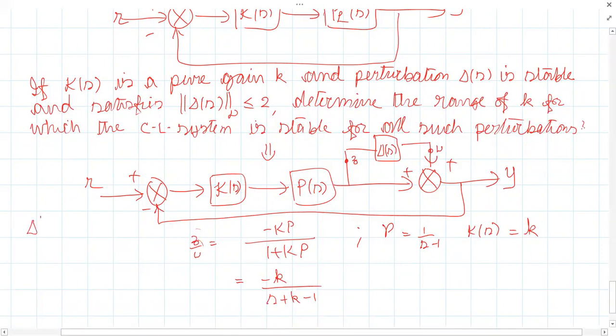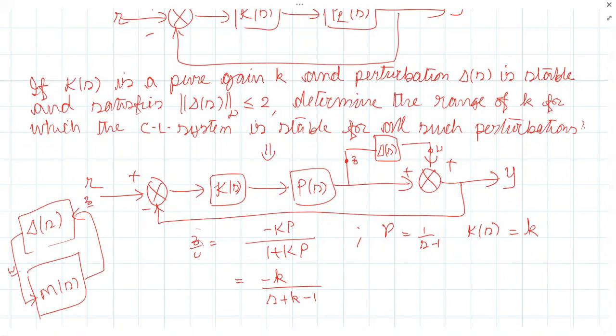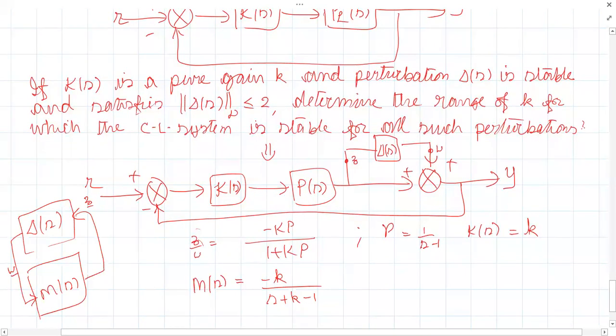See, you should not forget this block diagram. This is delta of S. This is our nominal plant. So what is this, Z by W? Come on, what is Z by W? M of S. Z by W is M of S, correct? What's the doubt in that? So this is the nominal plant plus the controller. Is that clear?